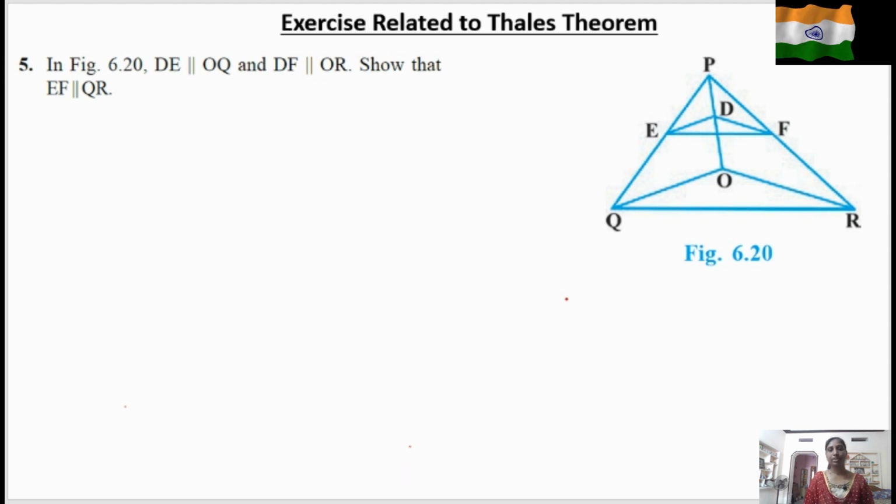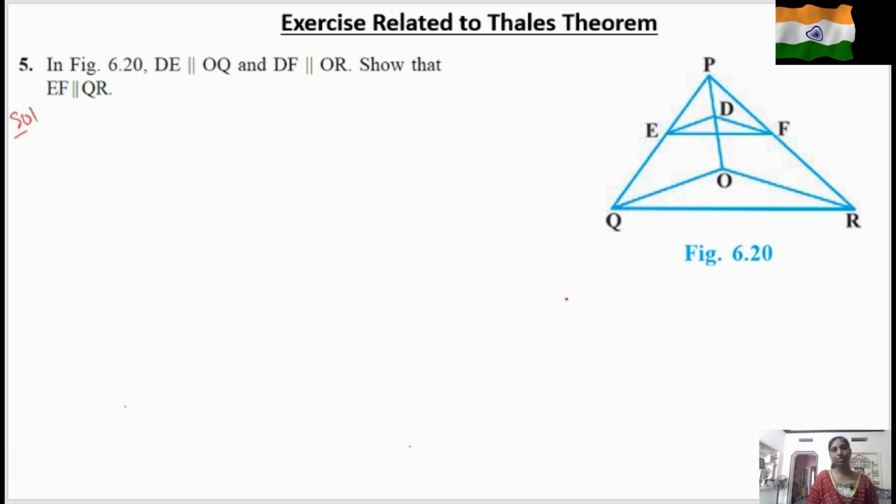So today we are going to continue the exercise related to Thales theorem or BPT. Here we have a question, let us read. In figure 6.20, DE is parallel to OQ and DF is parallel to OR. Show that EF is parallel to QR.